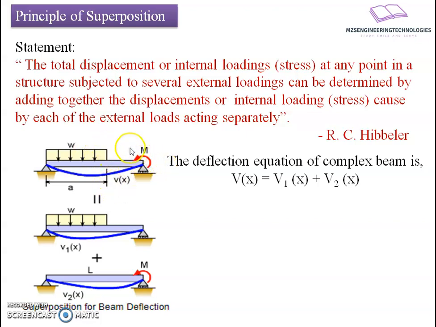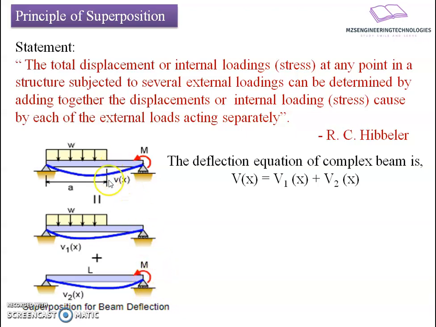If I want to know the displacement of the total structure, it becomes a complex job to find the resultant displacement. Then I can simplify this into simpler cases, like the beam subjected to partial loading over the span, that is the effect of the UDL W only. In the second case, I will consider the effect of the point moment at one end, and find the displacement for these individual cases.